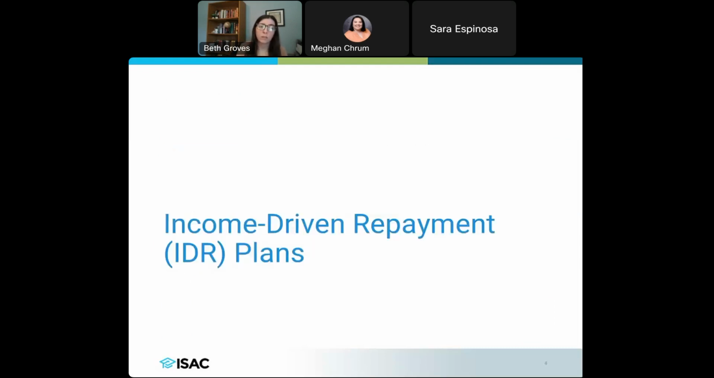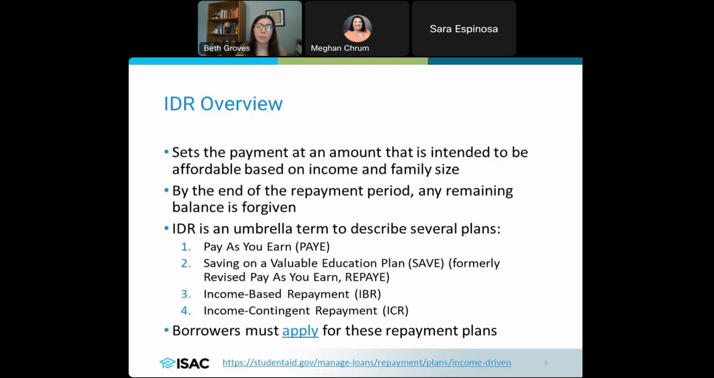So let's get into an overview of income-driven repayment plans, or IDR plans for short. You'll hear me refer to them interchangeably with those two terms. IDR stands for income-driven repayment plan. This is a plan that a borrower can apply for. Normally, when a borrower finishes school, they go into repayment and are put onto the standard repayment plan, which is designed to pay off the loan within 10 years.